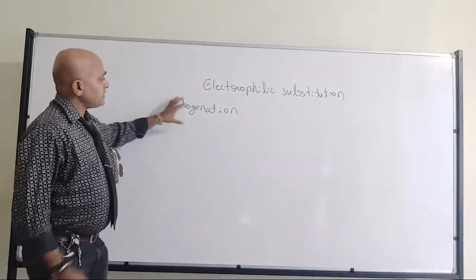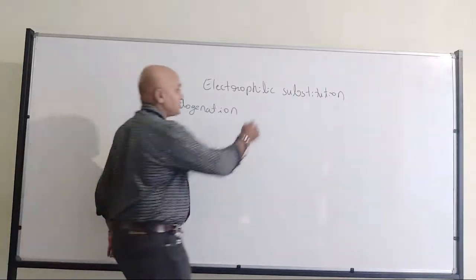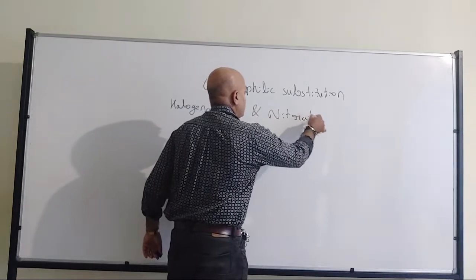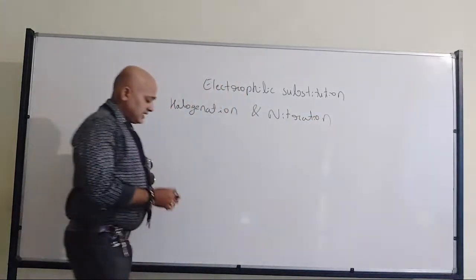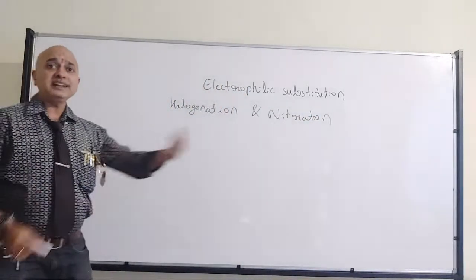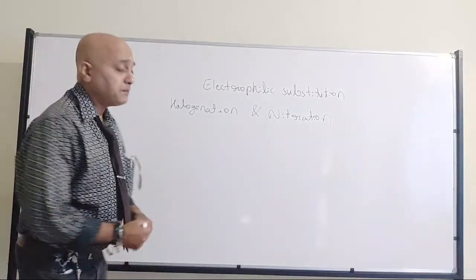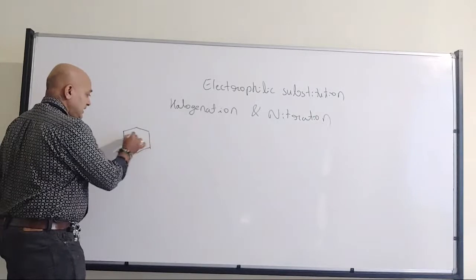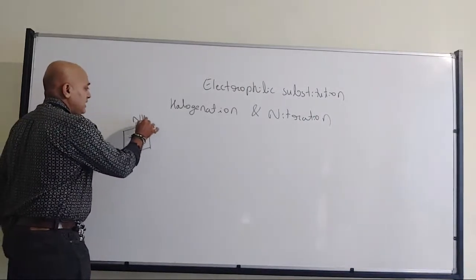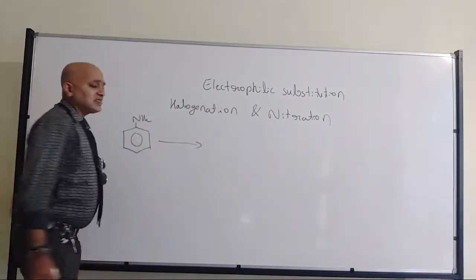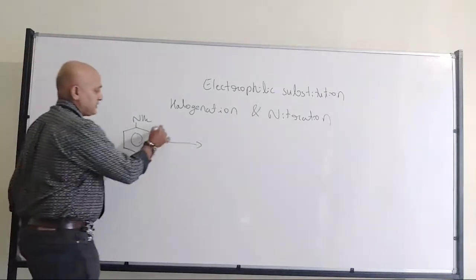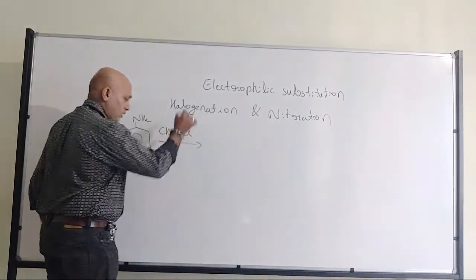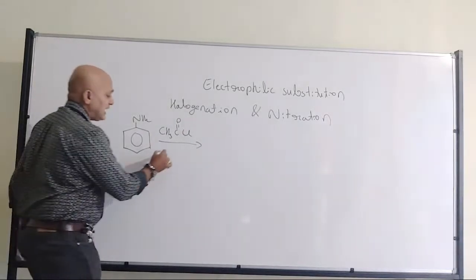Fine. Now, when it comes to halogenation and nitration, for both of them we have to go for pre-treatment. So, what is that pre-treatment? Pre-treatment is where aniline undergoes an acylation reaction using acetyl chloride or acetic anhydride.